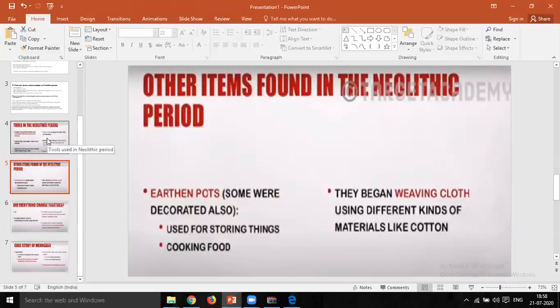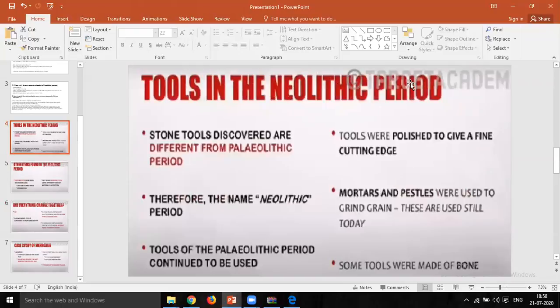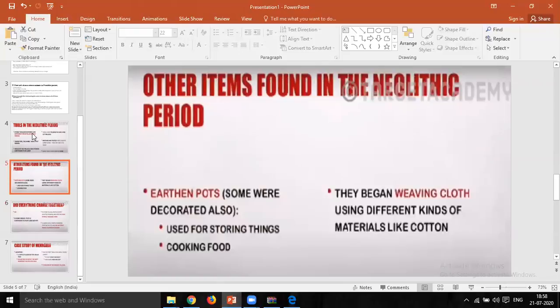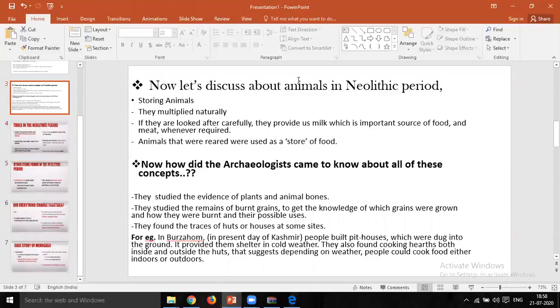I hope that in today's lecture you understood the tools that were being used in the Neolithic period, as well as the animals in the Neolithic period, as well as how the archaeologists came to know about such concepts that took place in the Neolithic period. So these are the topics that were discussed today. I hope you understood.